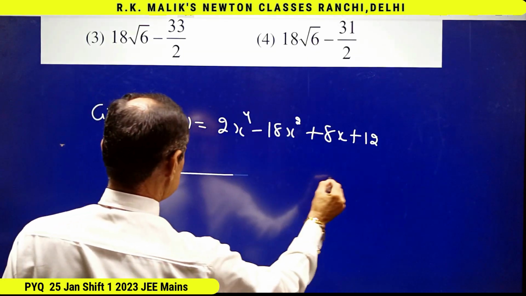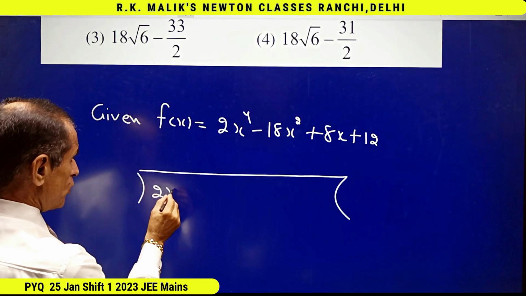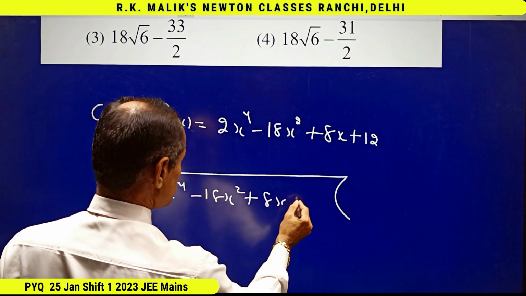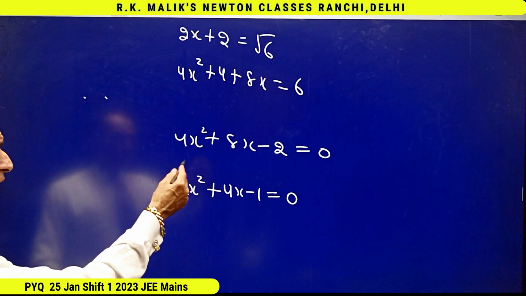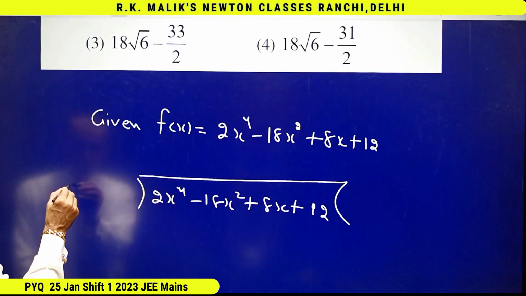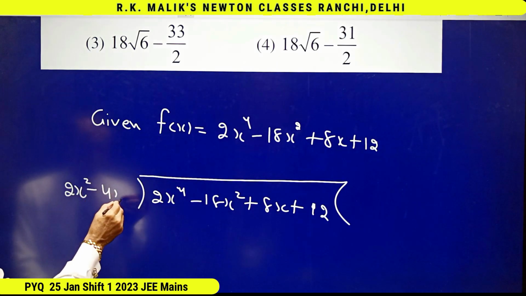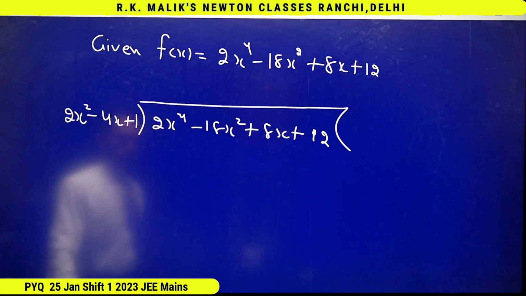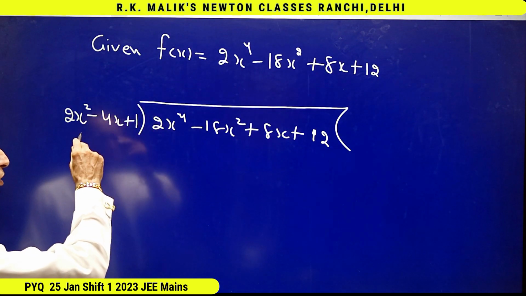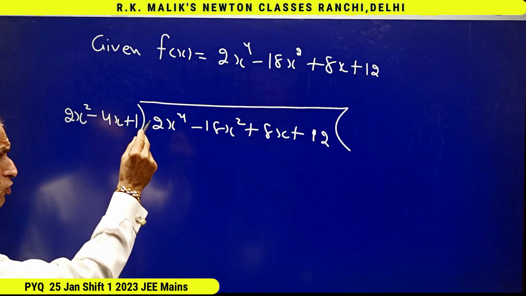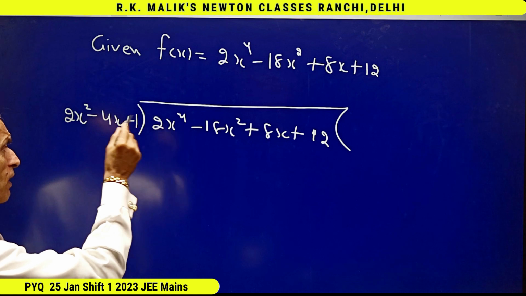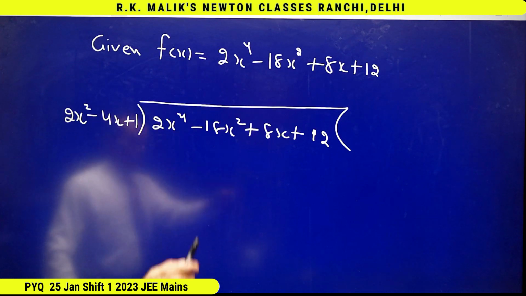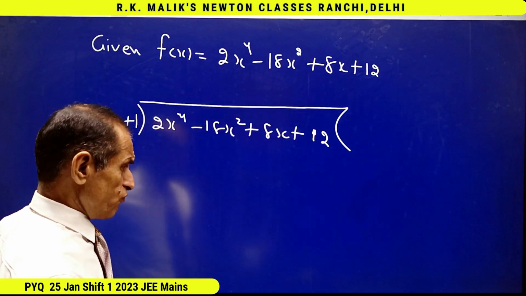See, now I say divide 2x power 4 minus 18x square plus 8x plus 12 by 2x square plus 4x minus 1. In the last step, you will understand the reason of all these steps. You can divide by the normal way, or there is a shortcut way of dividing any polynomial by any polynomial, and by that method you can get the quotient and remainder just in one line.